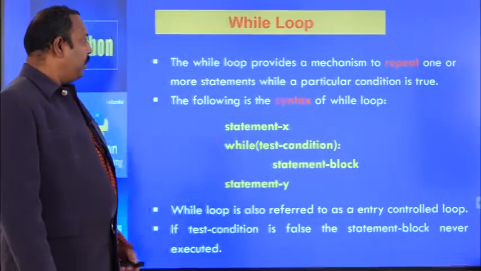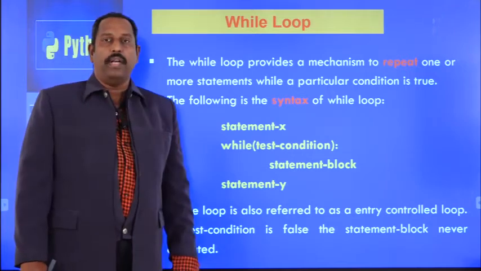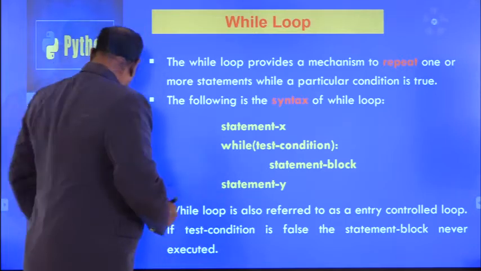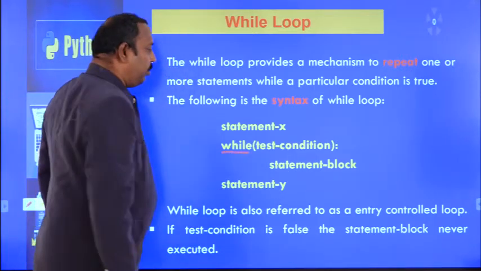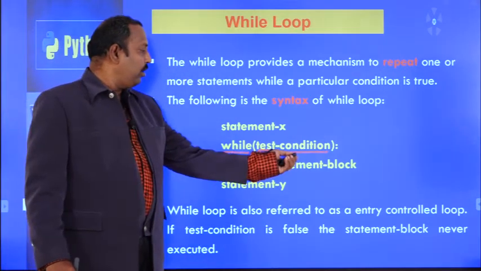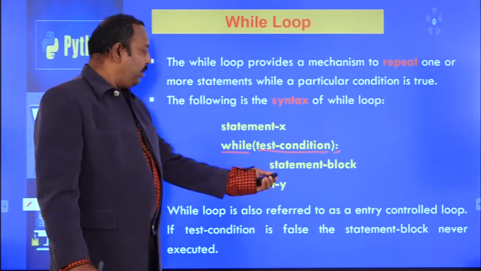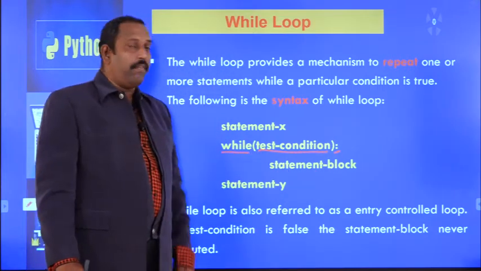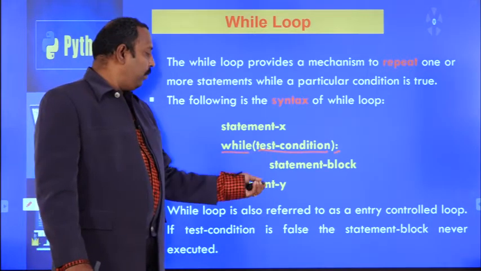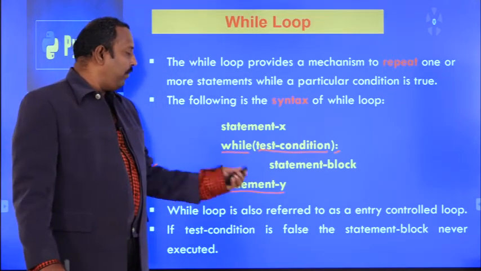Okay. So, the while loop provides a mechanism to repeat one or more statements while a particular condition is true. The following is the syntax of the while loop. Here you see while, which is the keyword you have to use. After that we have to use the test condition, that means whichever condition you want to specify. After that you have to use a colon, and then a set of statements. The statement block consists of n number of statements or instructions that we can write inside the while loop. After that, statement X comes out of the loop, then statement Y will be executed.